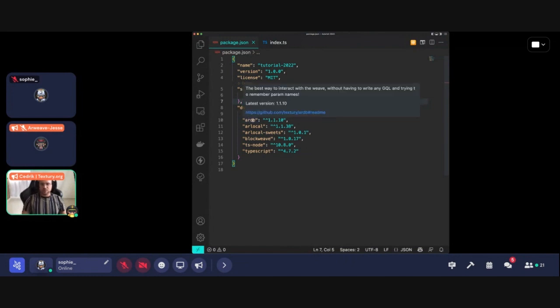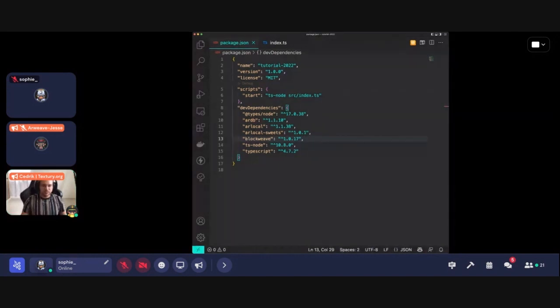And the other things that you will need are RDB, ArLocal Utils, which is a set of a few tools, a few functions, to easily interact with ArLocal, so you don't need to remember all the endpoints that ArLocal has. And we have Blockweave, which is the SDK.